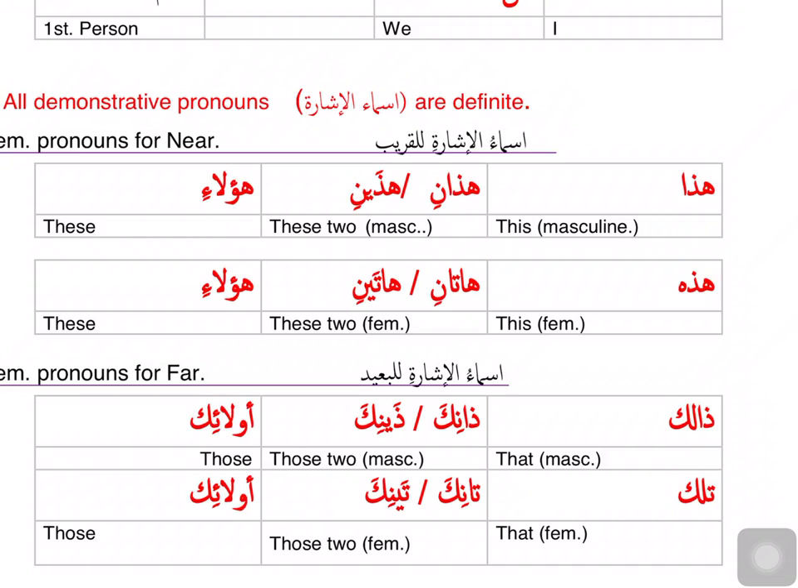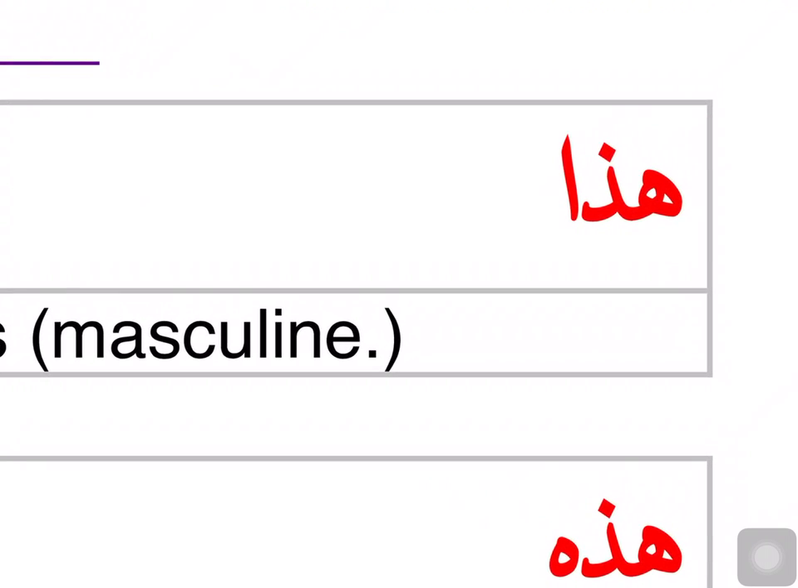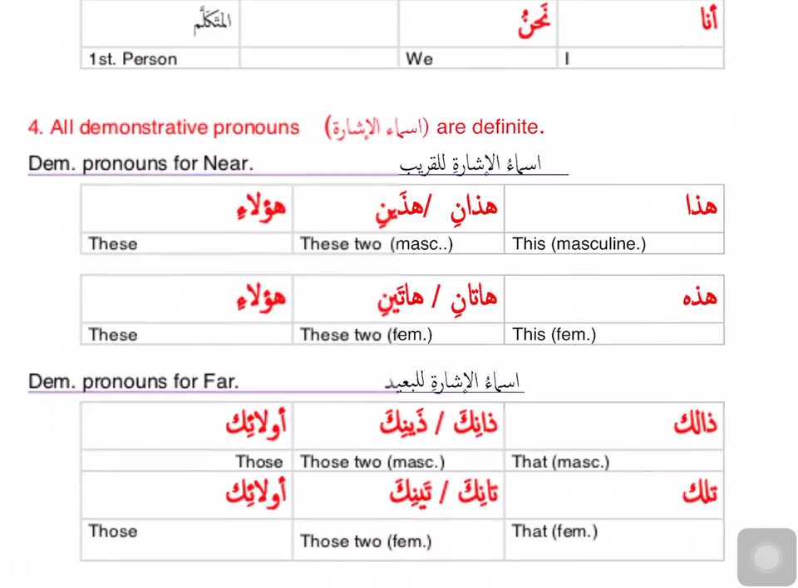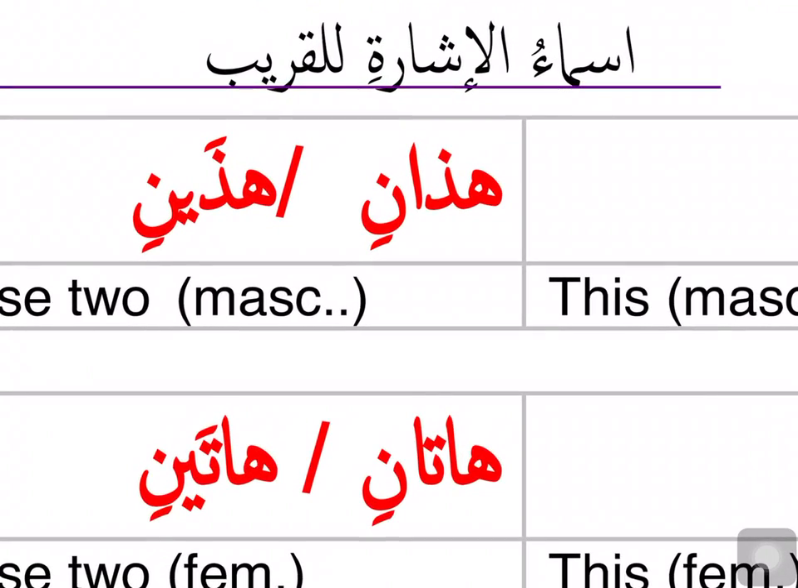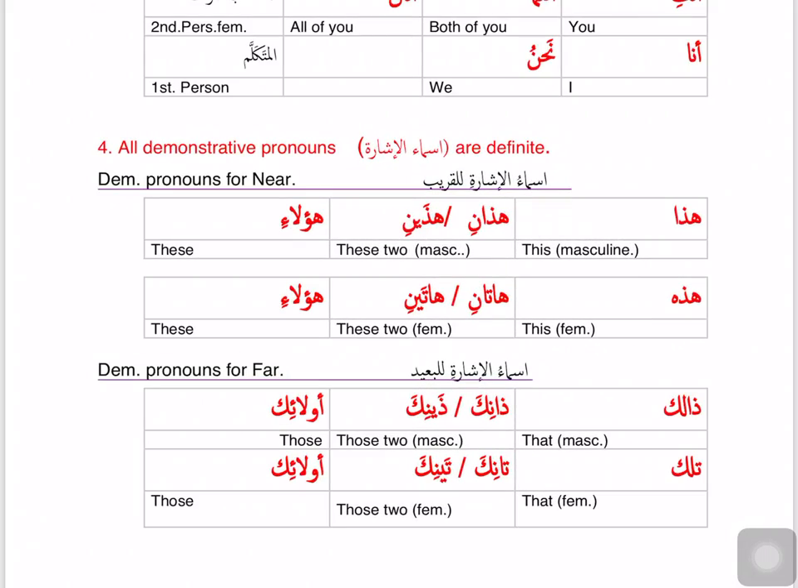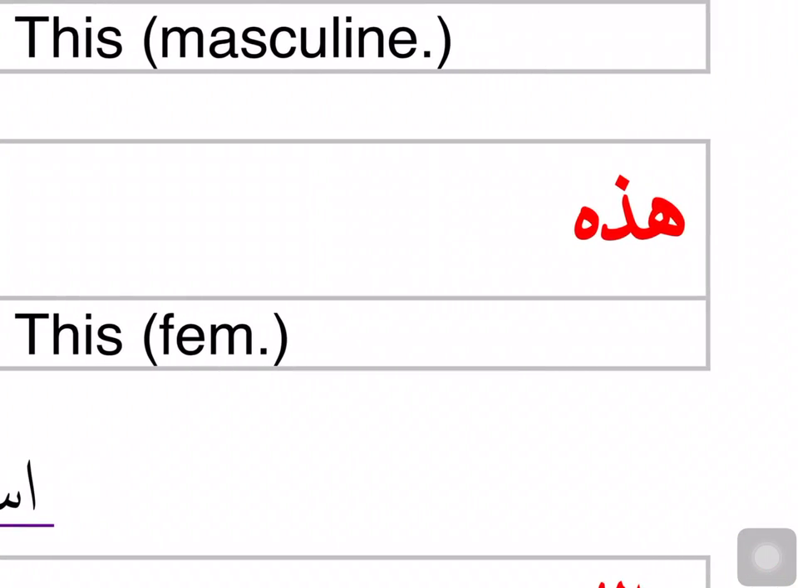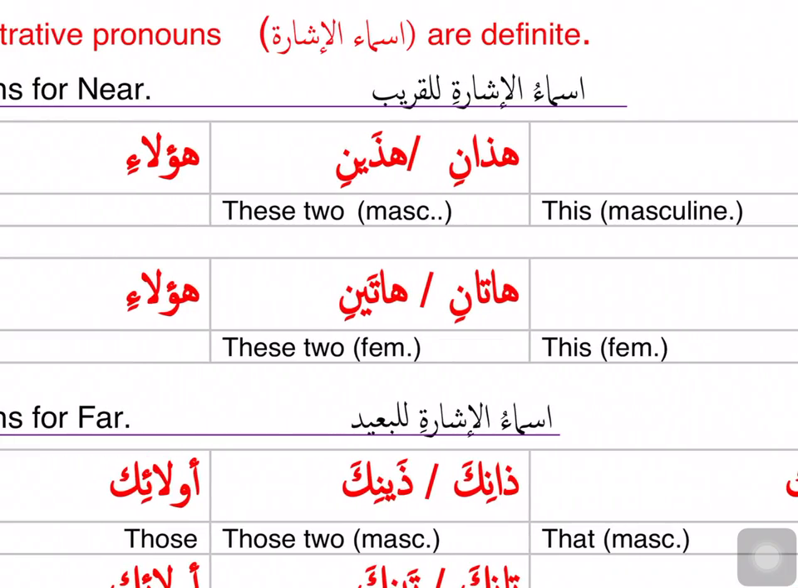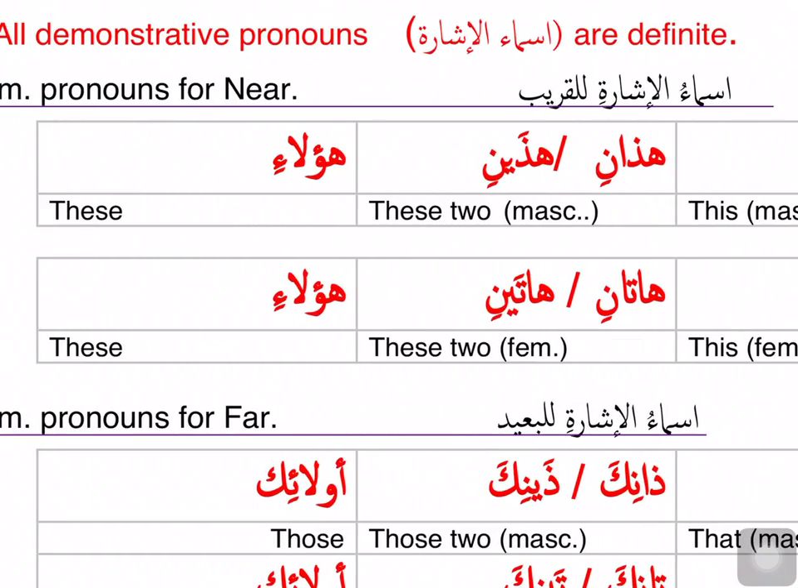If you're pointing towards something that is singular and masculine, you use the ismul ishara hadha. If you're pointing towards something that is two and masculine, hadani or hadaini. We have two choices here for some reason. And then if you're pointing towards a group, haulai. If you're pointing towards something that's singular, feminine, and near you, you use the ismul ishara hadhihi. For two, hatani, hataini, and for a group, haulai.